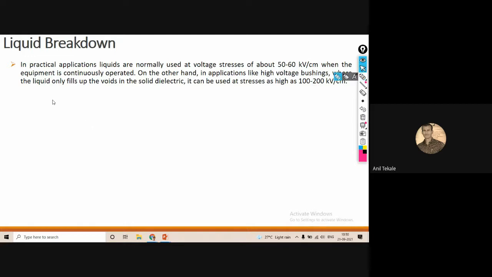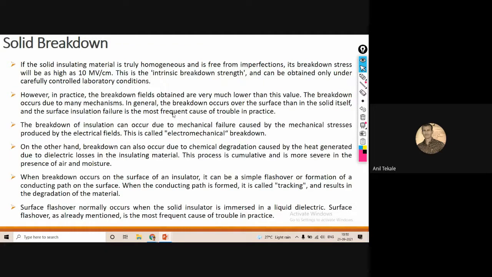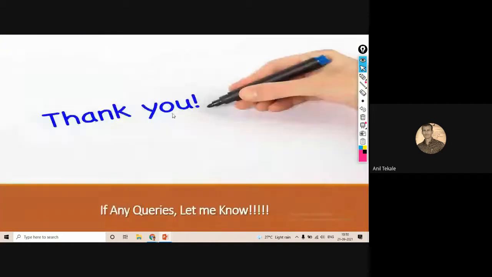So what does liquid breakdown mean? Suppose under particular conditions the oil inserted into the transformer breaks down. It is used at around 200 degrees Celsius, and above that, if voltage is applied, it can break down. Similarly to liquid breakdown, there is also solid breakdown.